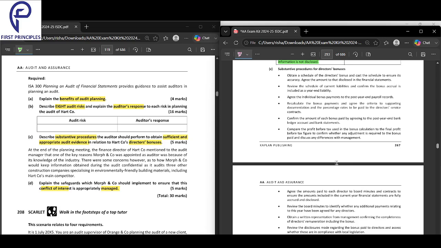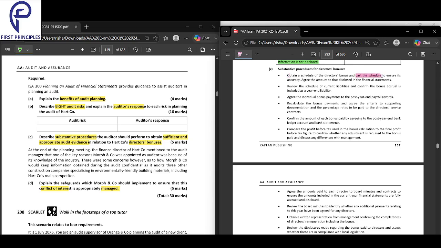Let's look into the first one here. Firstly, what do you have to do substantive procedures on? You have to do it on director's bonus. So you look into the first procedure: obtain a schedule of director's bonus and cast it. So what is your action? You will obtain a schedule of director's bonus, and you will cast it.